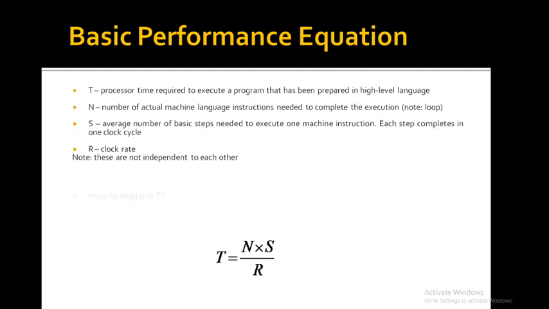Now let us understand clock rate R. There are two possibilities for increasing the clock rate R. The first is improving the IC technology, that is integrated circuit technology, which makes the logic circuits work faster and reduces the time needed to complete a basic step. This allows the clock period P to be reduced and the clock rate R to be increased.